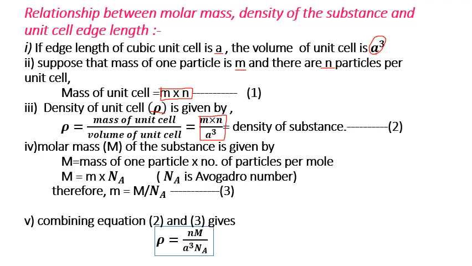This is equation 2. Now molar mass M of the substance is given by M is equal to mass of one particle into number of particles per mole. Therefore, capital M is equal to m into Na, where Na is Avogadro number. Therefore, m is equal to capital M upon Na. This is equation 3. Combining equation 2 and 3, we get the final equation, that is rho is equal to nM upon a cube Na. By knowing any 4 parameters of this equation, the fifth can be calculated.